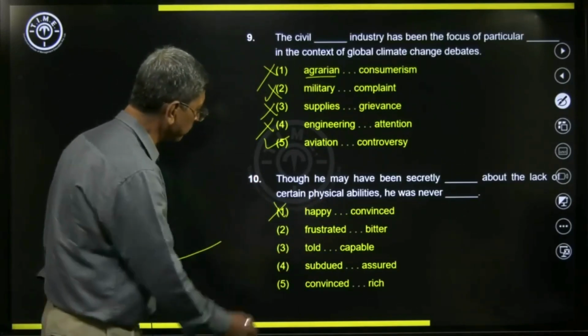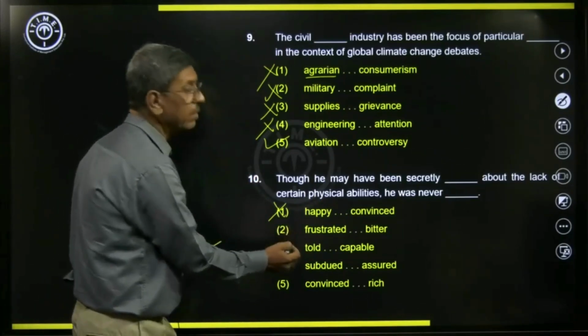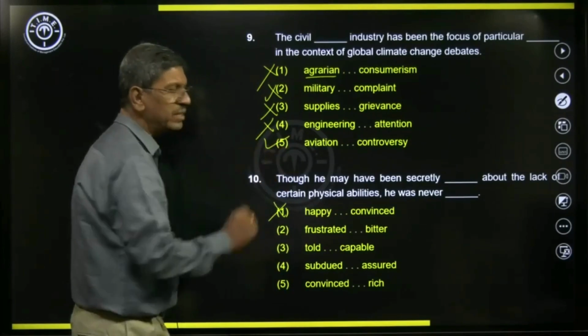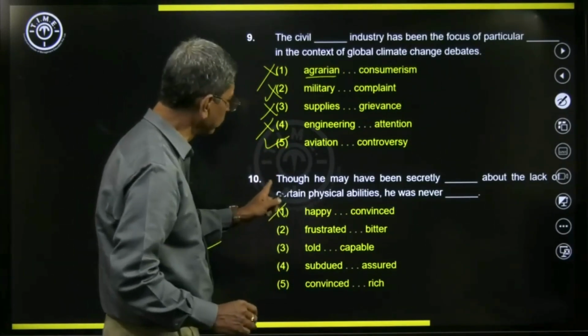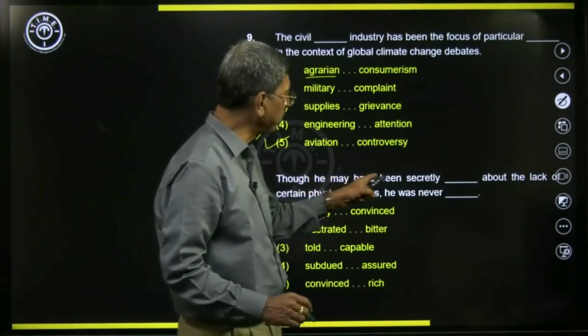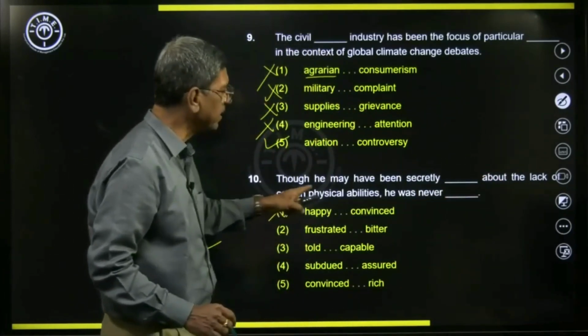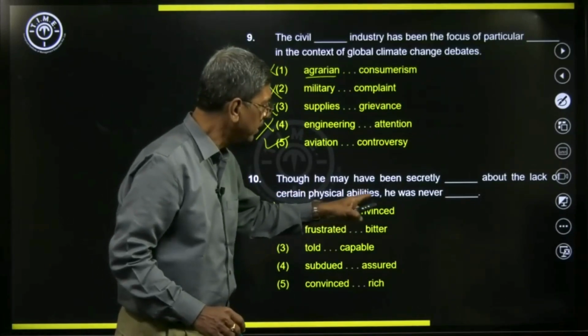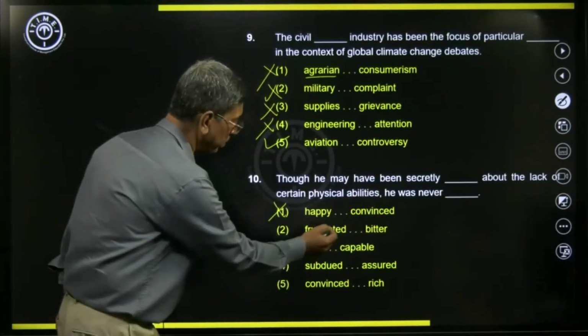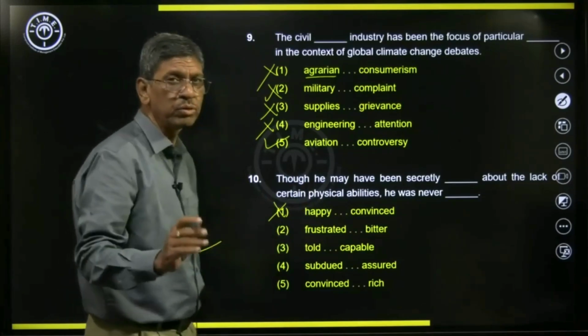Ruled out. So frustrated, let us look at that word, and park it. It looks good. Though he may have been secretly frustrated about the lack of certain physical abilities, he was never bitter. So this looks good.